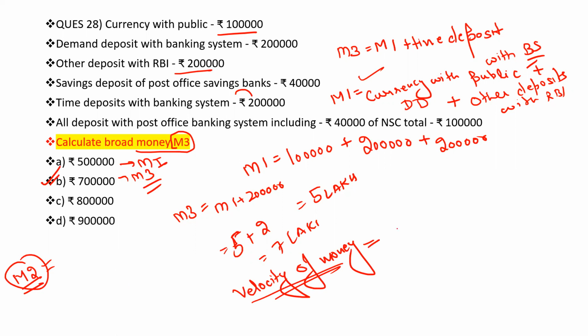Velocity of money is a ratio. It is the ratio of nominal GDP upon money supply. Clear? Velocity of money is the ratio between nominal GDP and money supply.